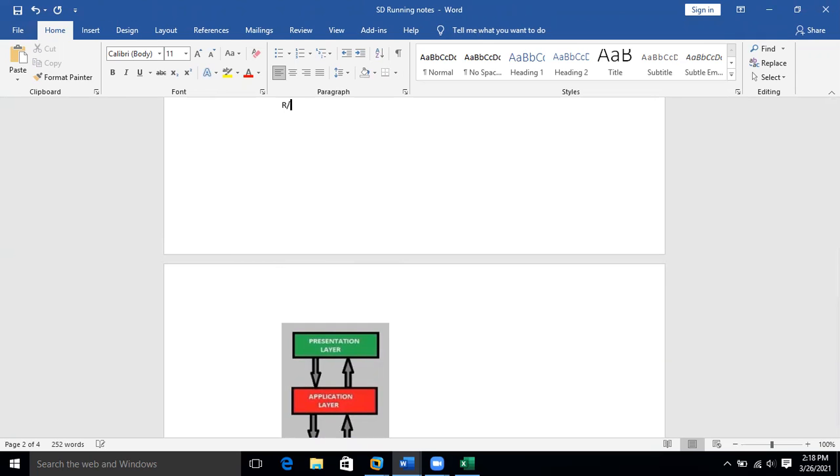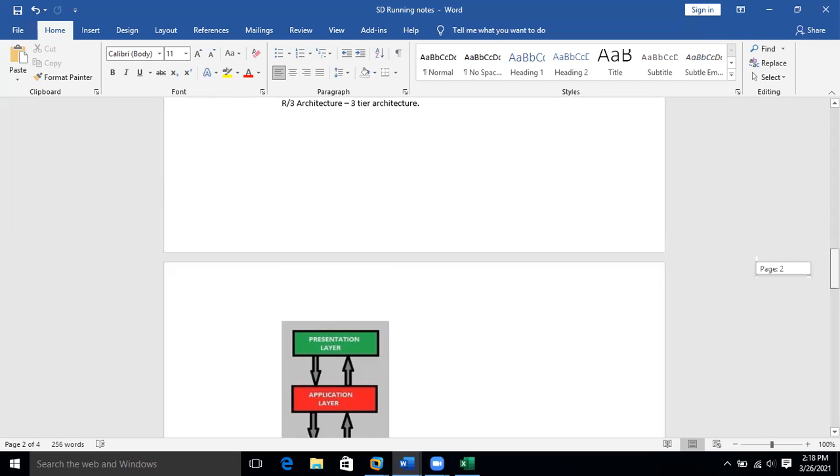Right, like this. 3-tier architecture, R3 architecture. That's it about architecture.